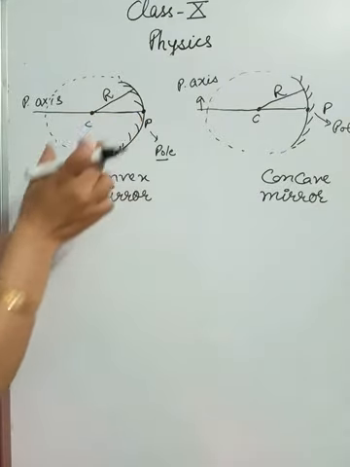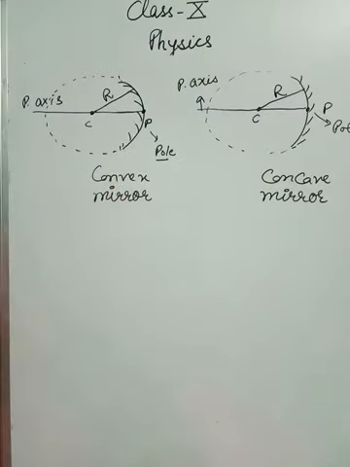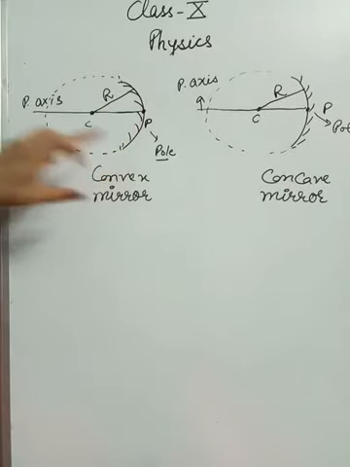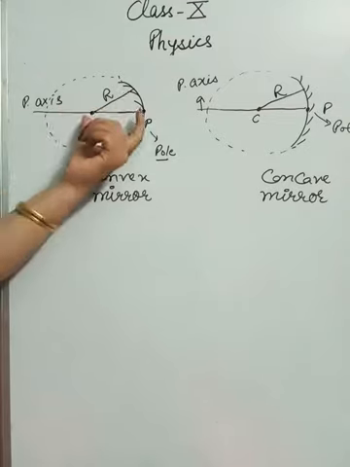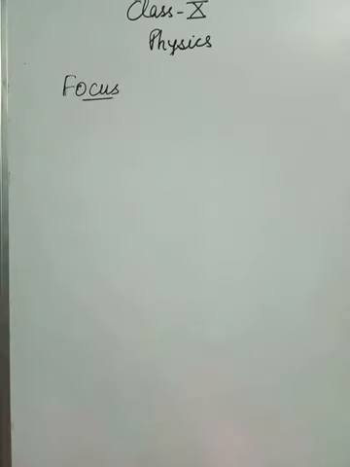Even this CP can also be taken as the radius of curvature, because again in CP, see, it is starting from the center of curvature and it is joining a point on the surface of the mirror. So it is called the radius of curvature. Okay, so these are a few main points that I wanted to discuss.